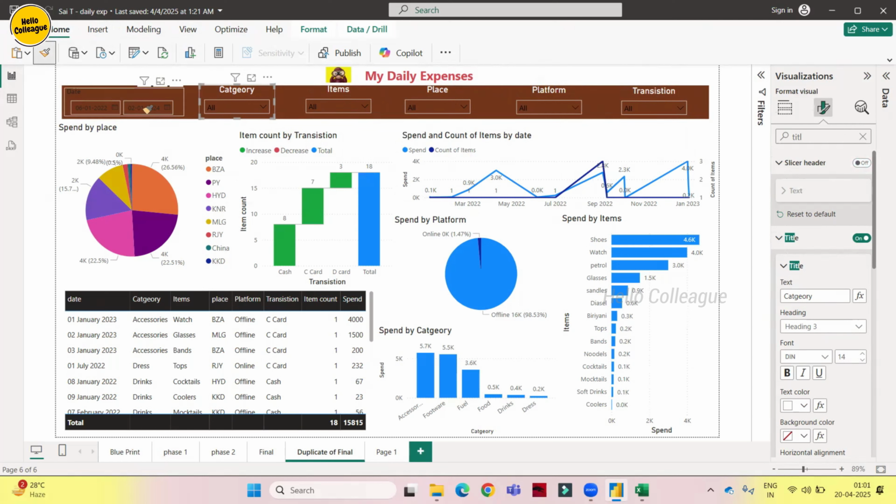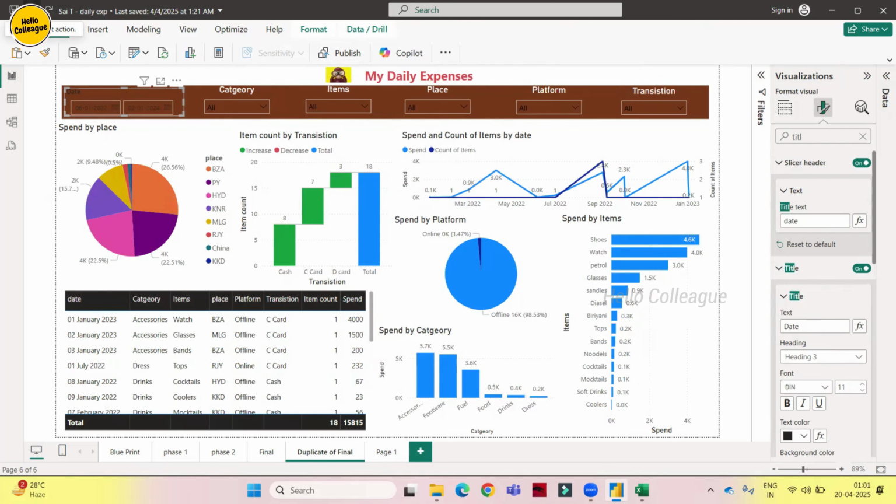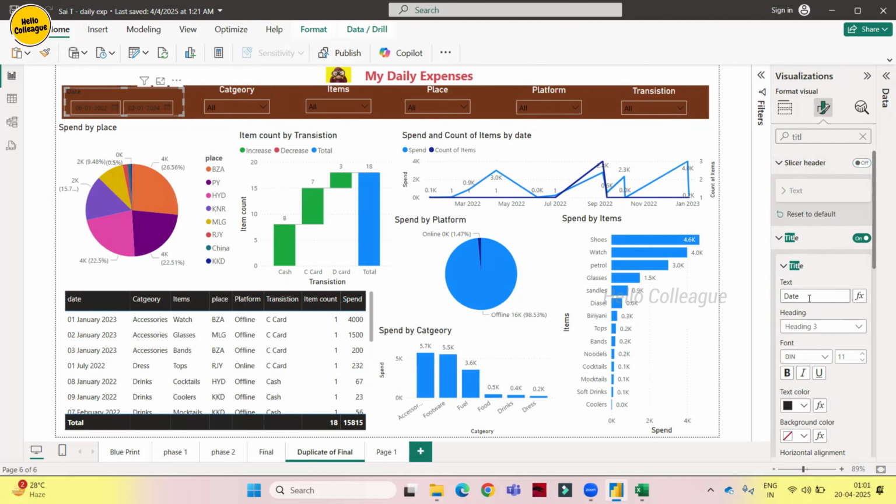If I select format painter, because this format is different, we are using between here, right? But it is having a different format. That is the reason it went away. I'll just click undo. Yeah, I have to change it. So date, see, D is a small letter. I'll just make it capital. Okay. Also, I don't need the slicer header. Just copy this one. Turn off. Our title I have as date.